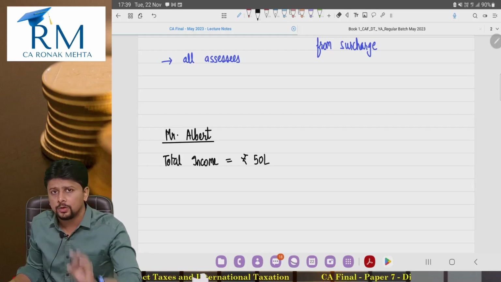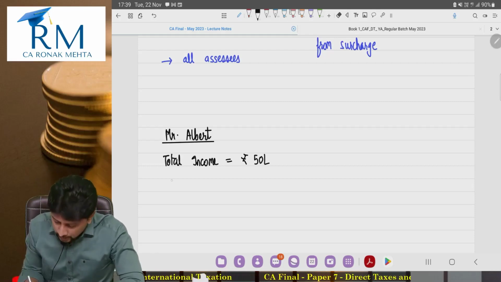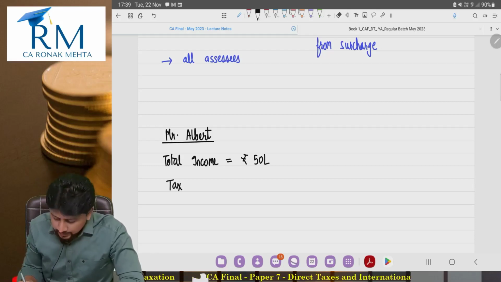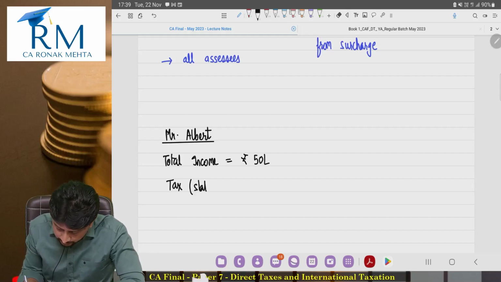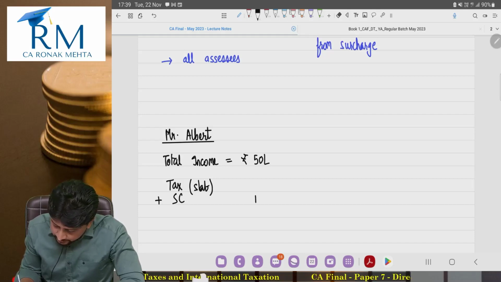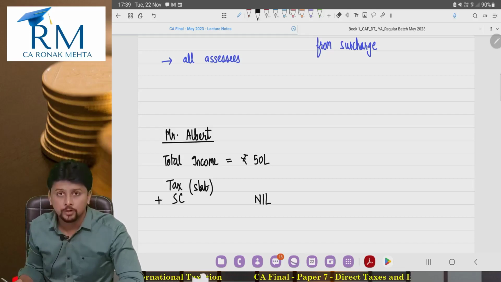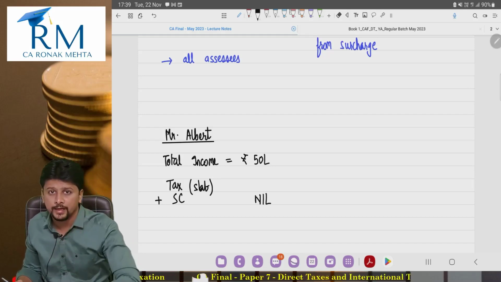So my assessee Mr. Albert is having a total income exactly of 50 lakhs. On this total income, he will pay his tax. Tax will be calculated according to slab rates of course. But as far as surcharge is concerned, surcharge will not be there because the income is exactly 50 lakh rupees.